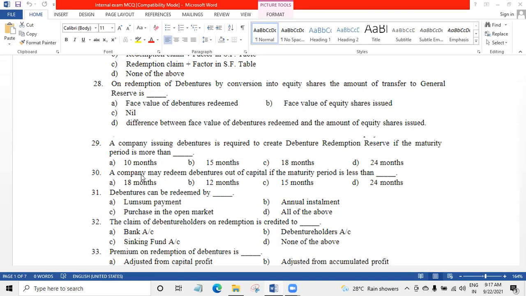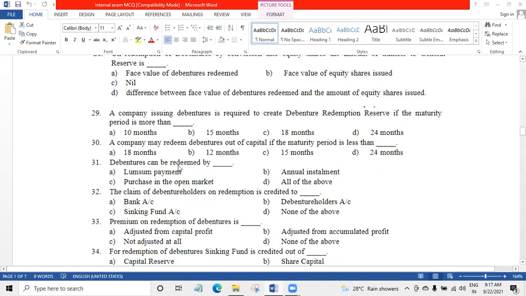Number 30. A company may redeem debentures out of capital if the maturity period is less than 18 months, then the debenture will be paid out of capital. Number 31. Debentures can be redeemed by D. All of the above.